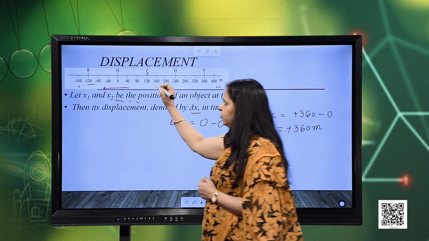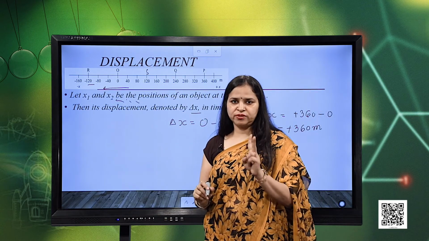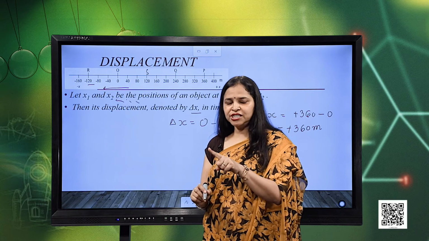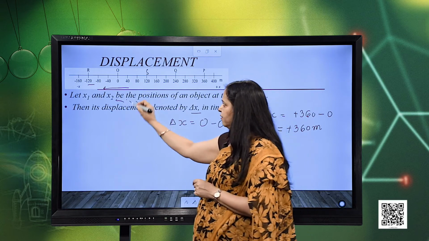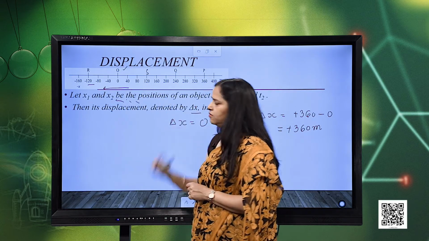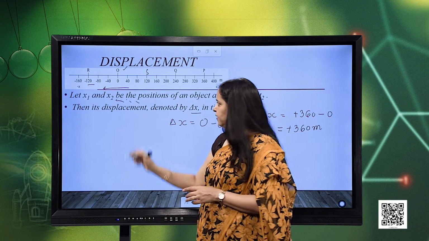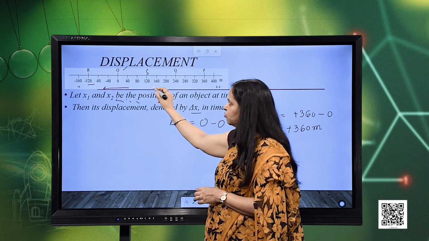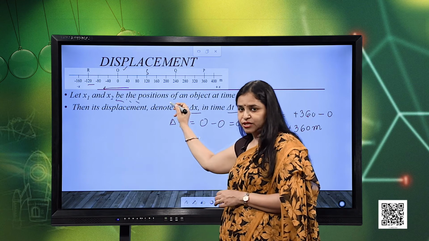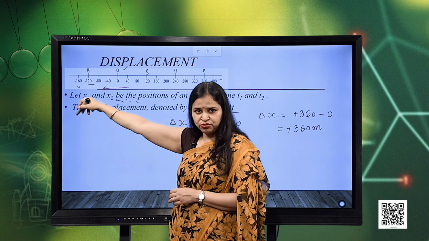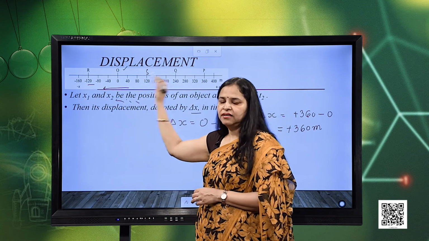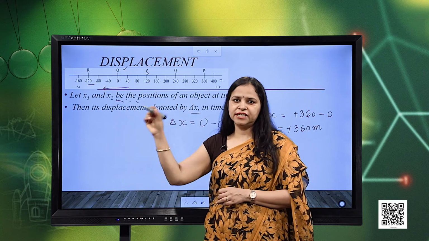For displacement we need to just focus on two things, the final position and the initial position. Here the particle started from the origin; it does not matter that it travels in the positive direction also, then returns back and goes to the left direction. We just need to focus on the final and the initial positions.